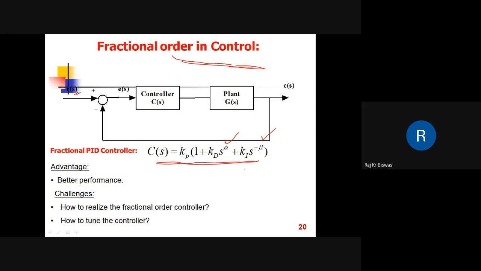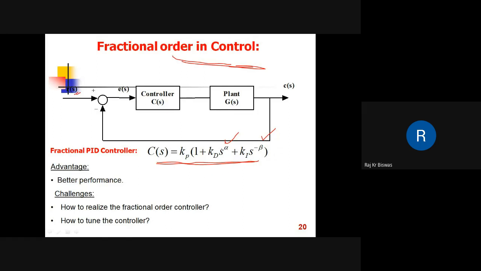It can be viewed in this way: Kp, Ki, Kd can be used as coarse tuning and alpha, beta as fine tuning parameters. So it gives better performance, a better control of the system.